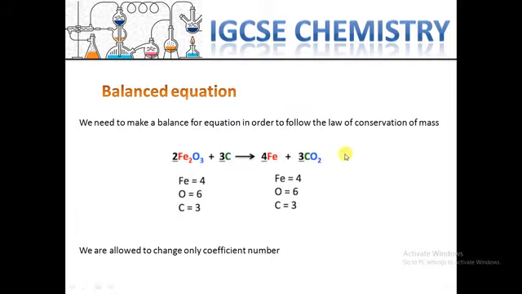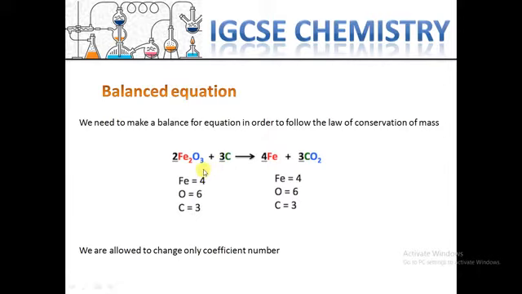So we need to make a balance for each equation. We need to have a balanced equation. That means the number of atoms must be the same between the two sides, reactants and products. And if the number of atoms is the same, that means the amount of mass is the same on the two sides of each equation.